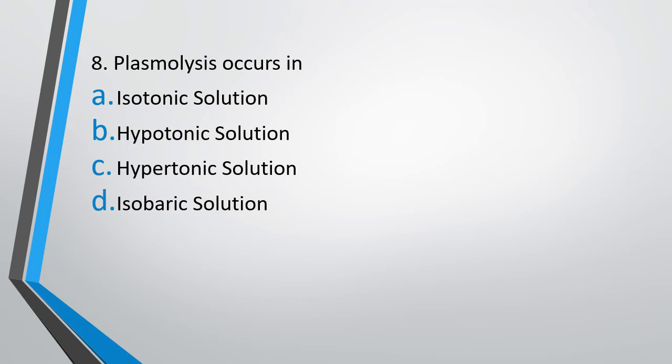Question 8. Plasmolysis occurs in: option A, isotonic solution; option B, hypotonic solution; option C, hypertonic solution; or option D, isobaric solution. The correct answer is option C, that is hypertonic solution. In hypertonic solution, the water moves out of the cell and the plant cell membrane moves away from the cell wall, and this is known as plasmolysis.